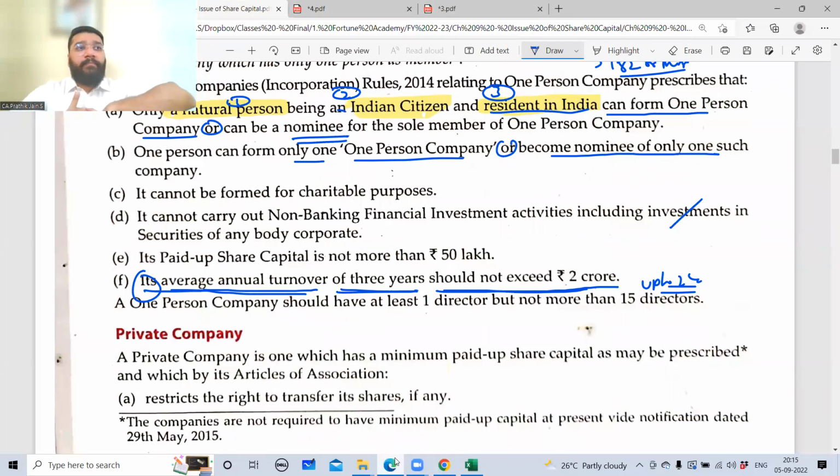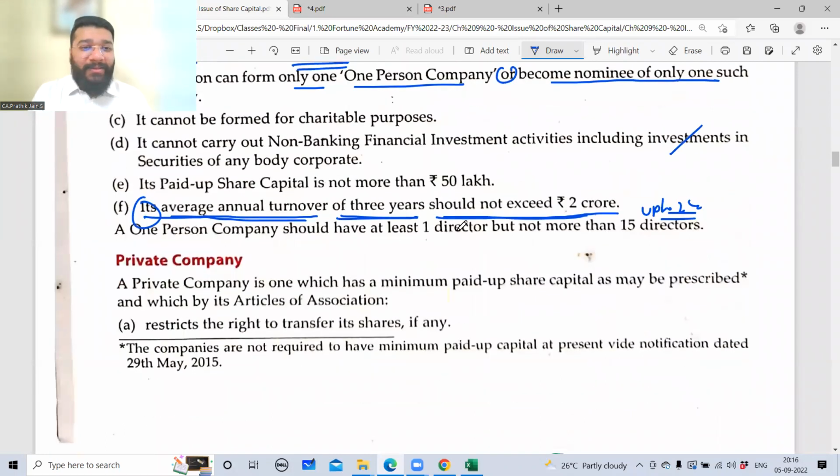Yes. Who said that in a sole proprietorship capital is limited? Where did you study? I didn't study. If you can tell me, I'll study it. Clear with this point?